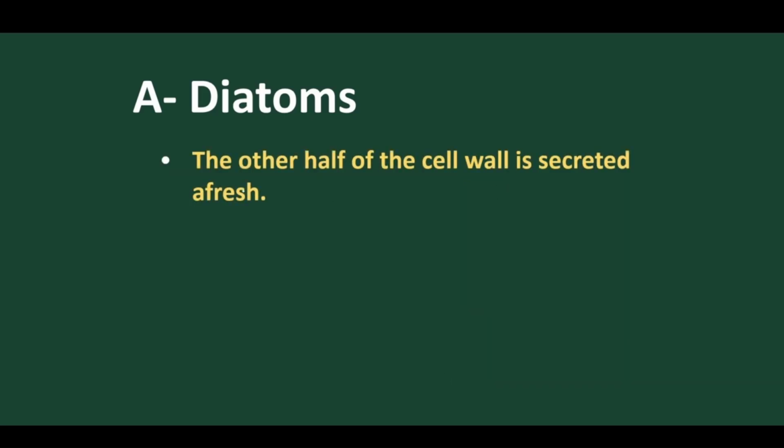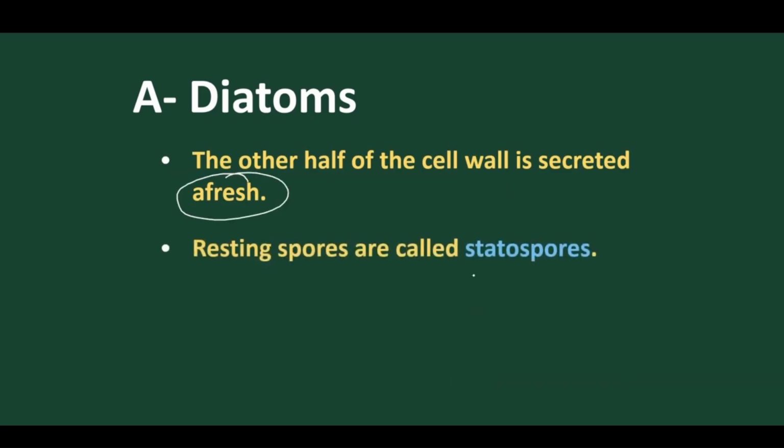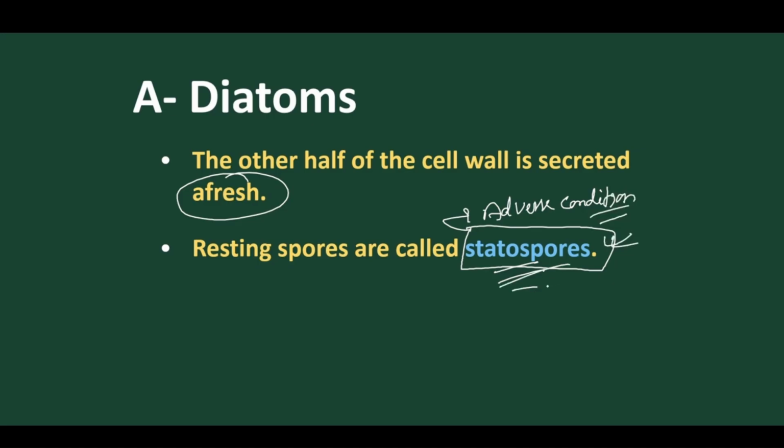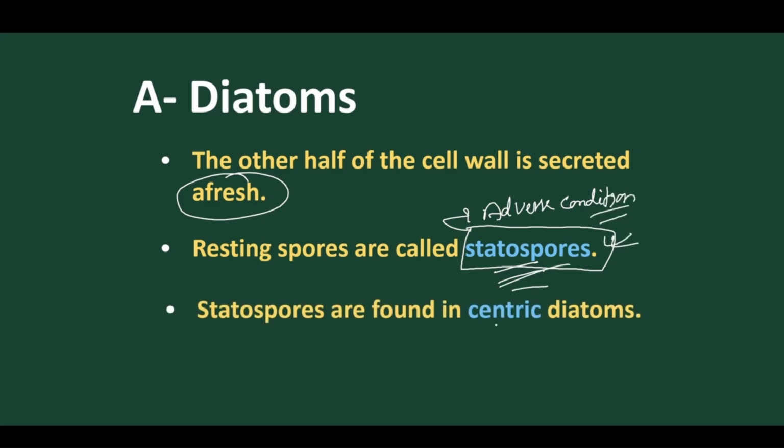The other half of the cell wall is secreted new. Sometimes in adverse conditions, to withstand them, they produce a cyst-like resting spore called a statospore. Very important. Statospores are found mostly in centric diatoms. We have discussed Navicula and Melosira; Melosira is centric, so in centric diatoms statospores are mostly found.